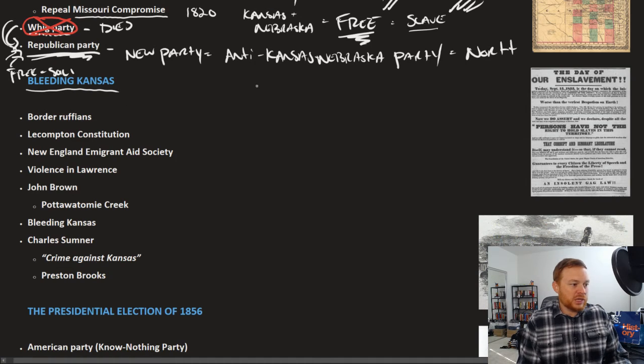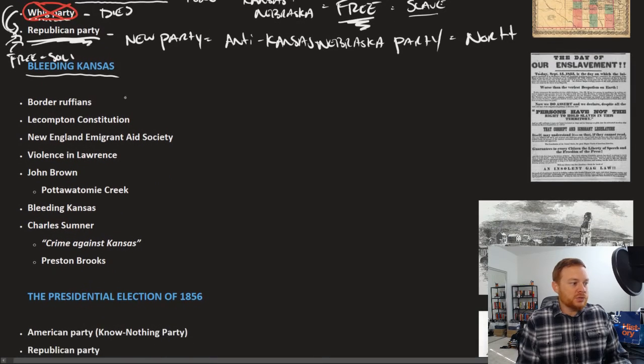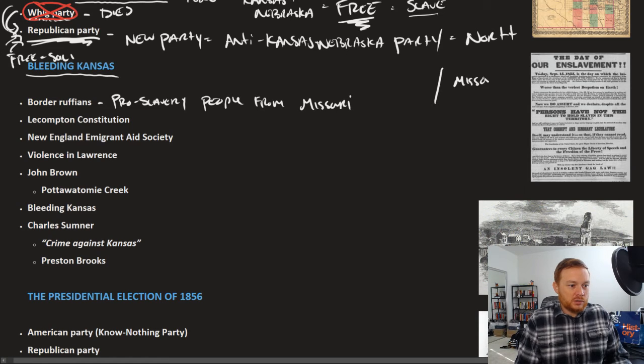A second major consequence is what actually happens in Kansas itself, and that is known as Bleeding Kansas. So again, popular sovereignty means that they will vote on the legality of slavery. And so when the vote is held, you have a lot of border ruffians. These are pro-slavery people from Missouri, right? So, Missouri is on this side. Kansas is on this side. Missouri is a slave state. And so what these border ruffians do is they cross over the border and vote.